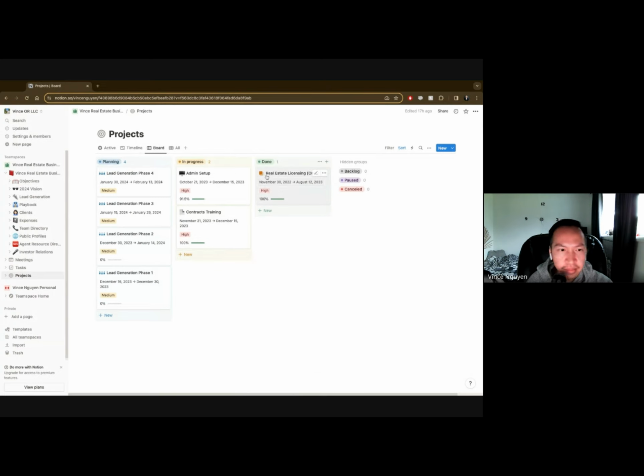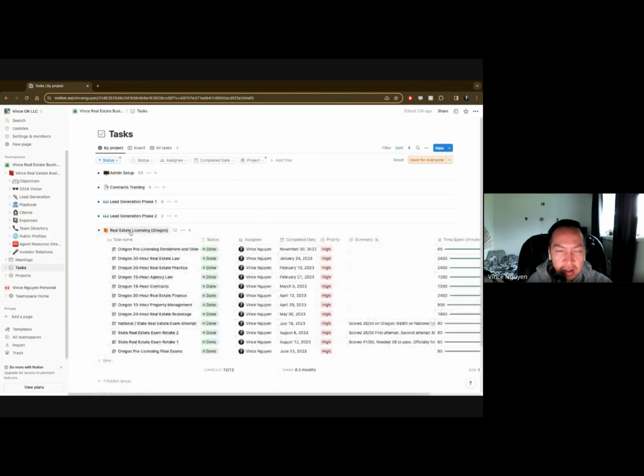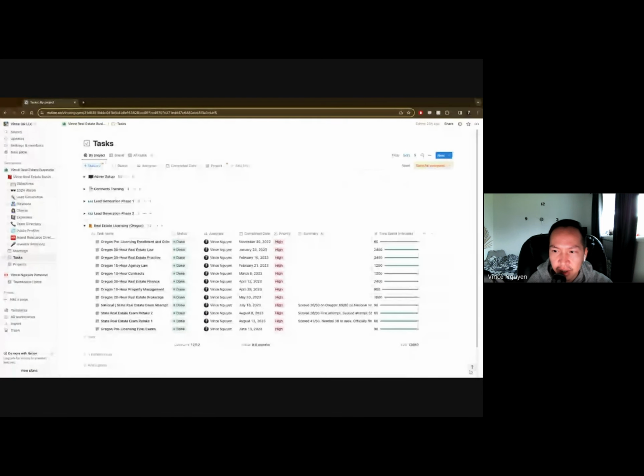So each of the projects comes with a bunch of tasks, right? Where did you find those percentages, for example, of 100% completed for real estate licensing? You go on the task and you start the project, and then under the project you have the tasks that you created. So let me zoom this out a bit.